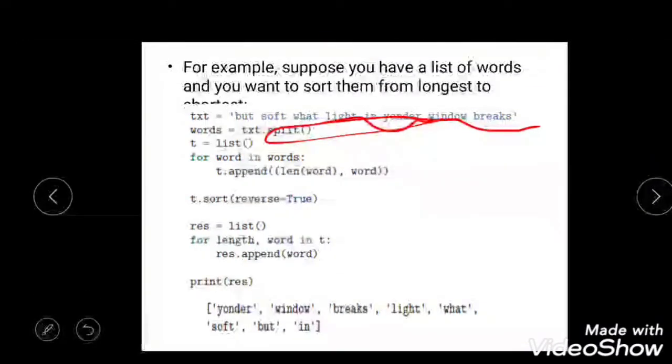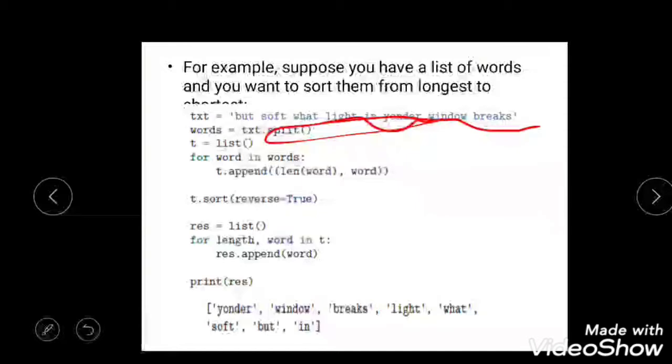What is the logic here? For a given line of text, you need to split the words. Once splitting is done, you need to find the length of the words. Whichever word has the higher length has to be printed first, and the lower length has to be printed at the last. So that is the logic of this.